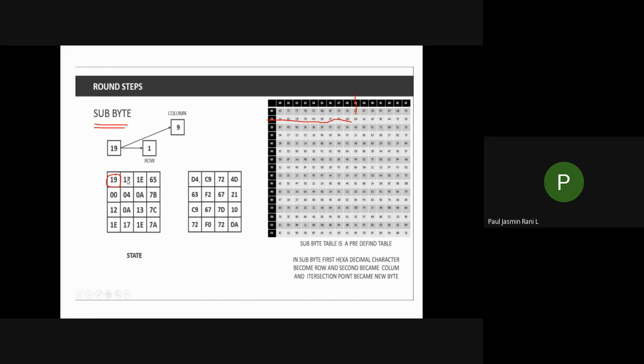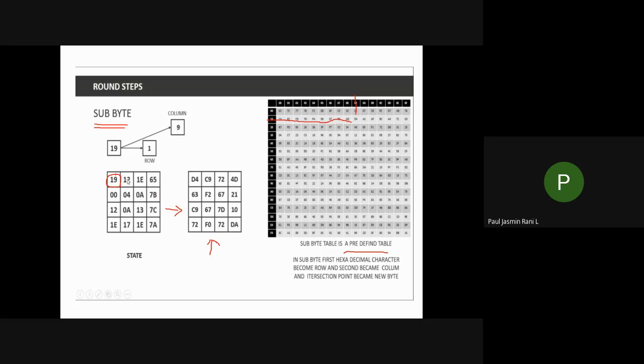Like this, you have to take each and every value, and from your predefined tabular column you have to find out the corresponding value and fill it in. After doing this, you'll get the output of your substitution byte like this. So now we have completed the first step in your main round.